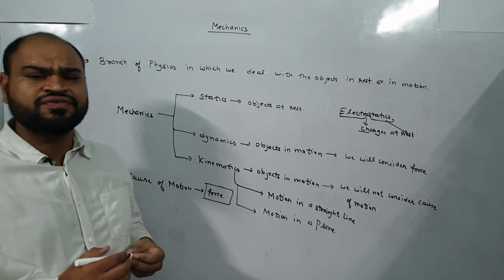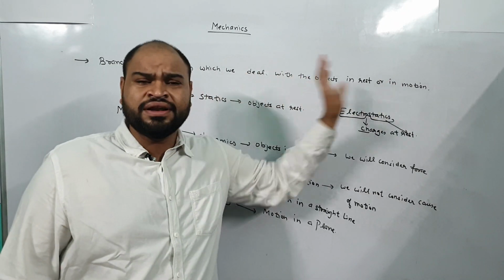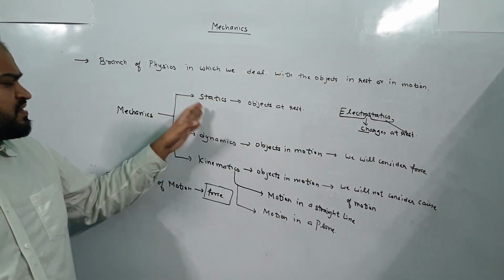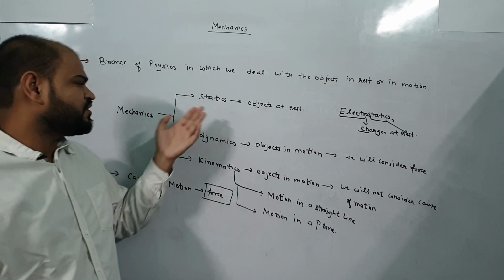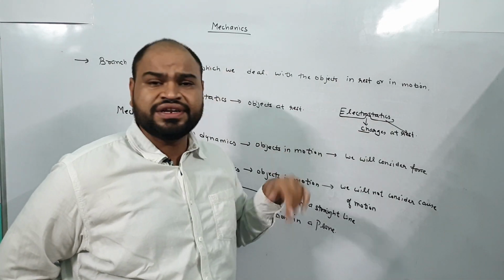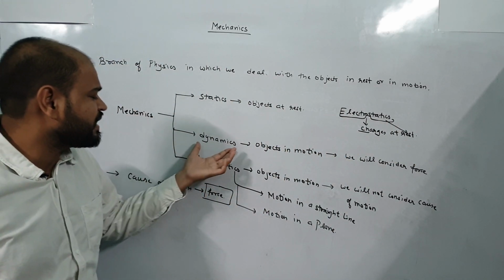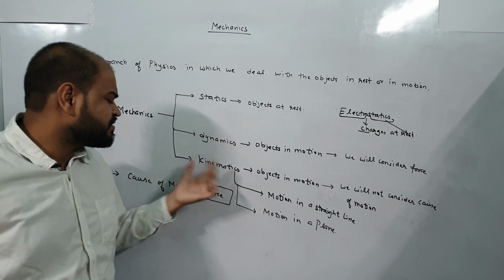Mechanics is the branch of physics in which we study about the objects which are either in rest or in motion. It has three sub branches. First is statics, in which we deal with the study of objects at rest. For example, 12th first chapter is electrostatics, in which we deal with the charges at rest. Then the second sub branch of mechanics is dynamics, and the third sub branch is kinematics.